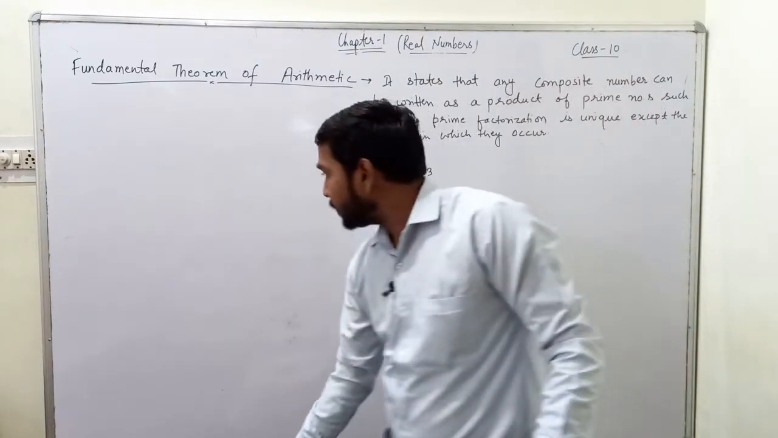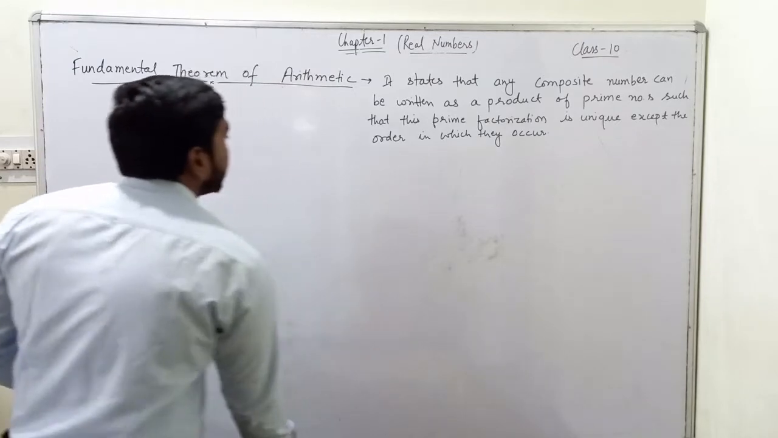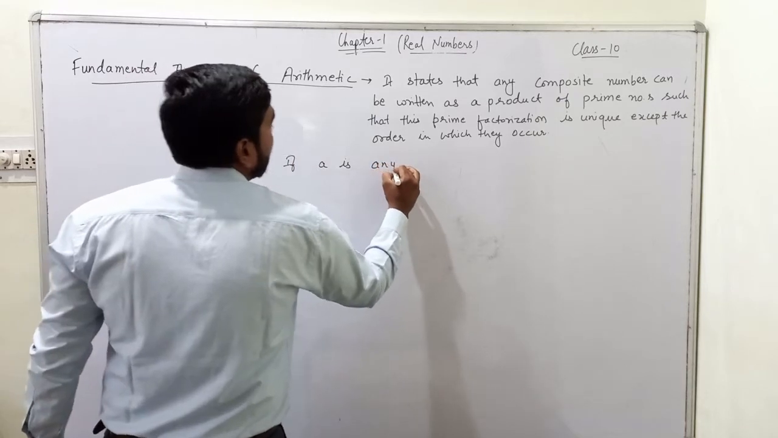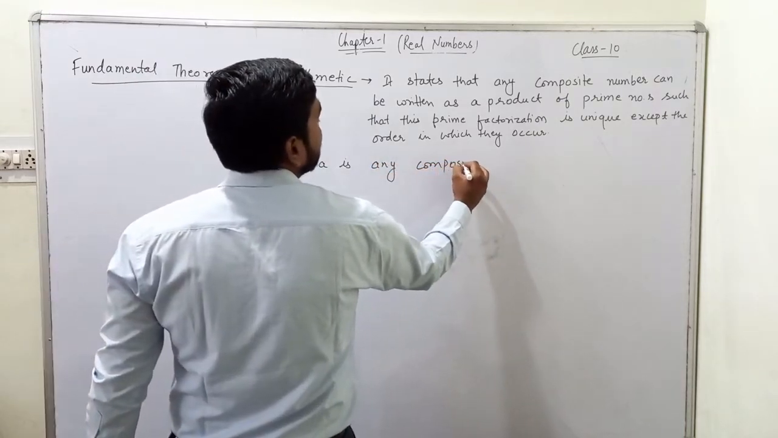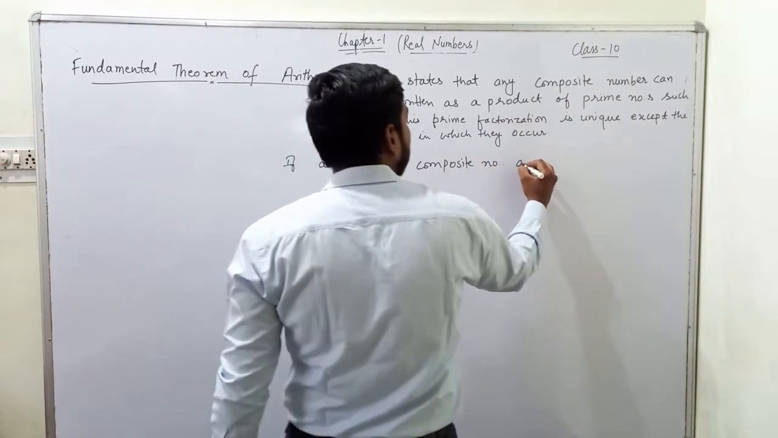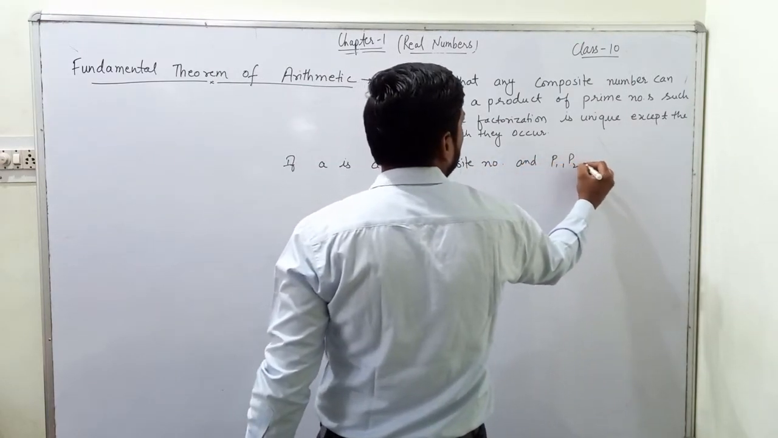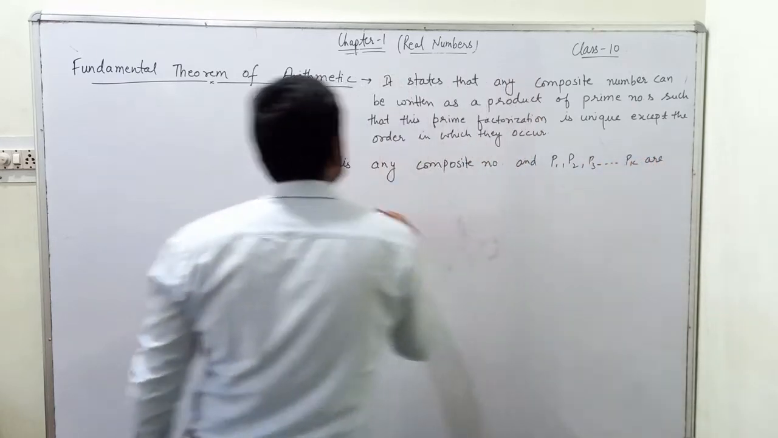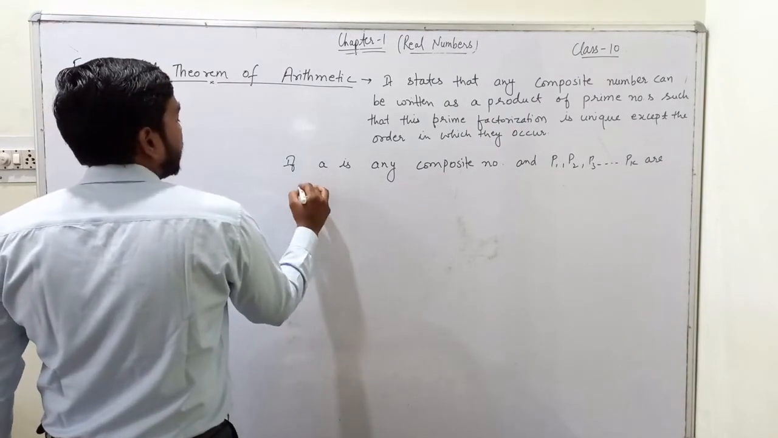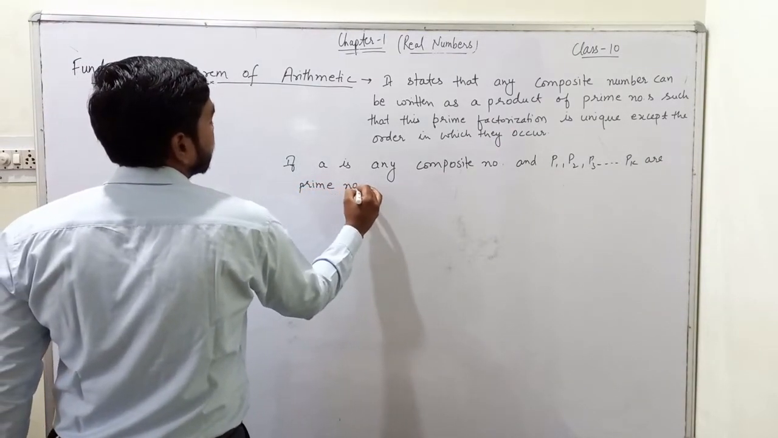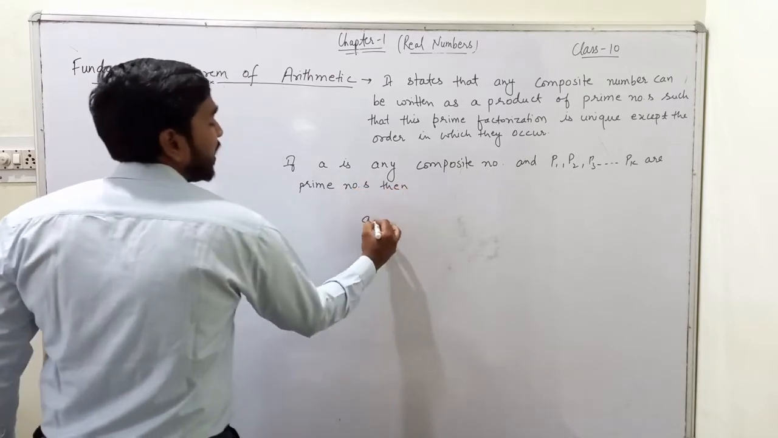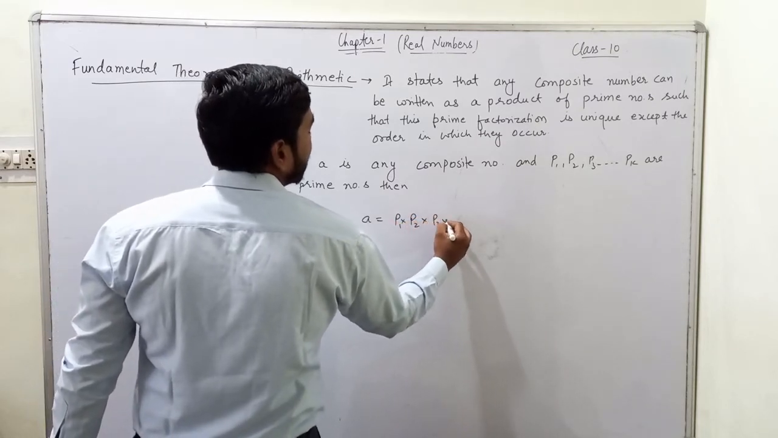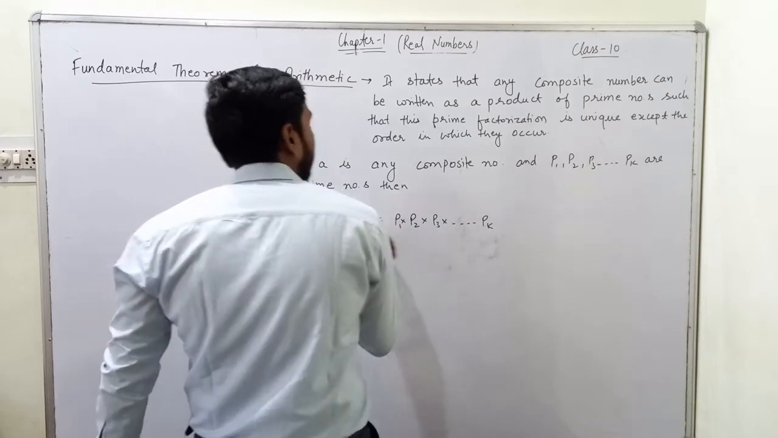So we can write that if a is any composite number and p1, p2, p3 up to pk are prime numbers, then a equals p1 times p2 times p3 up to pk.